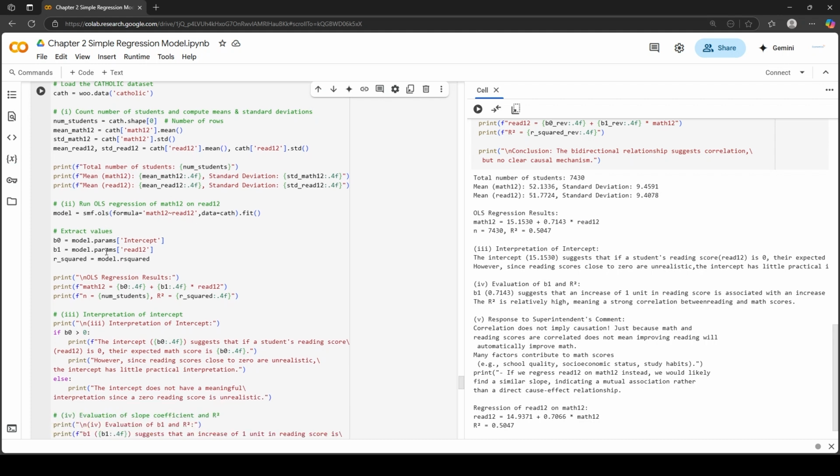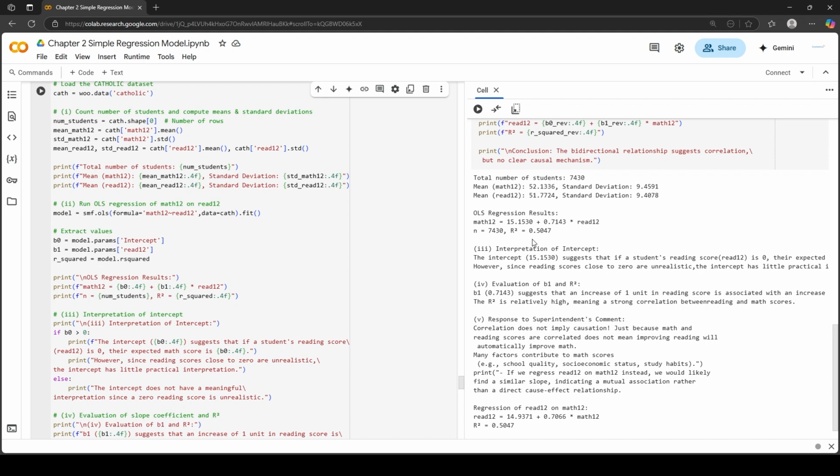Now let's run the OLS regression of Math 12 on Read 12. So create a model equals to smf.ols, and in the formula, type Math 12 tilde Read 12. Math 12 is being explained by Read 12 and the dataset name is cath, .fit function. Let's extract the values from this regression analysis. Beta 0 equals model.params in the square bracket, type Intercept, and for beta 1 equals model.params in the square bracket, type Read 12, and R squared is model.rsquared.